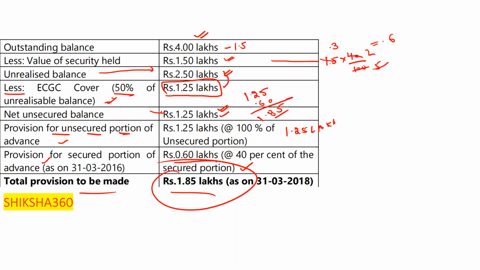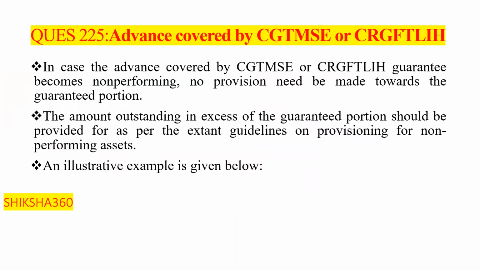Now move to the next question. This question is based on advances covered by the CGTMSE or ECGC guarantee. In case an advance covered by the CGTMSE or ECGC guarantee becomes non-performing, the advances become non-performing, basically covered by these guarantees.